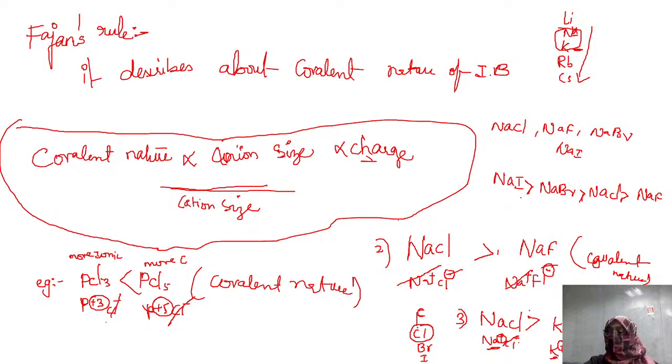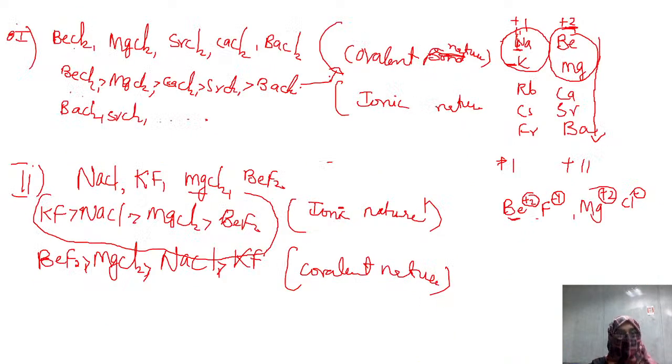So an ionic bond definitely will have covalent nature. How much covalent nature is described by Fajans rule: covalent nature is directly proportional to anion size, directly proportional to charge, and inversely proportional to cation size. We have discussed certain examples here too. Hope it is clear.